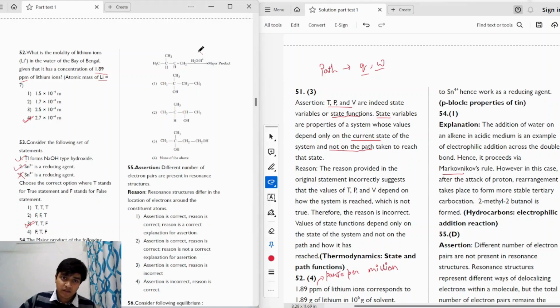So when the H+ attacks this carbon, the positive charge will be on the other carbon atom. But in this case, a rearrangement will take place to form a more stable tertiary carbocation. If we can see here, this hydrogen will move to this carbon atom to give us an intermediate like this.